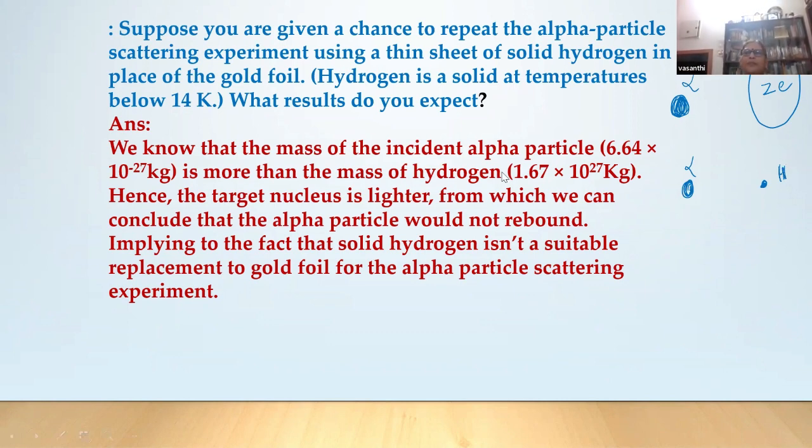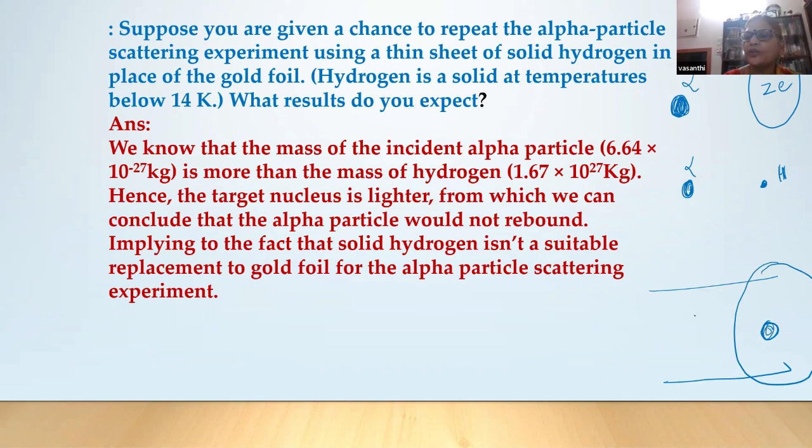See, why do you get different trajectories of alpha particles, some undergo deflection, some don't? If you consider the gold nucleus to be like this, this is a nucleus, so we expect different trajectories. Can it happen if you use hydrogen instead of the gold nucleus?